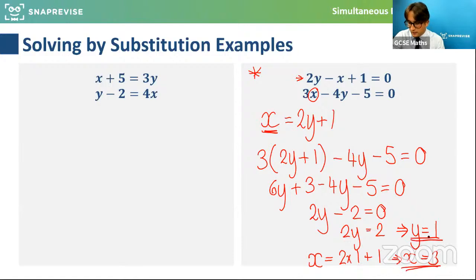And they're the pair of values for x and y that solve these two equations. So it was the same method and it worked in a very similar way. The fact that they were equal to 0 was just the way that it was presented, but we still rearrange it to make x the subject, sub that into the other one, find y, and then go back and find x as well. So hopefully that's nice and clear.